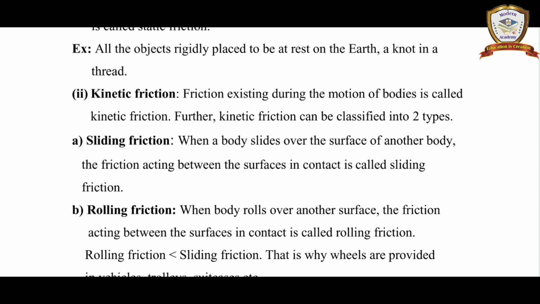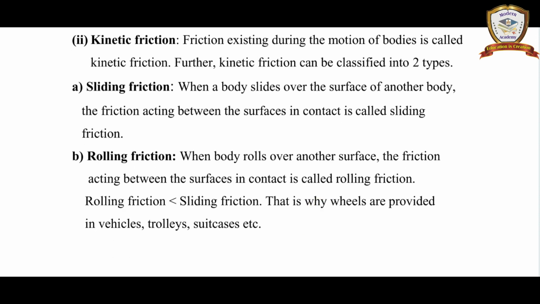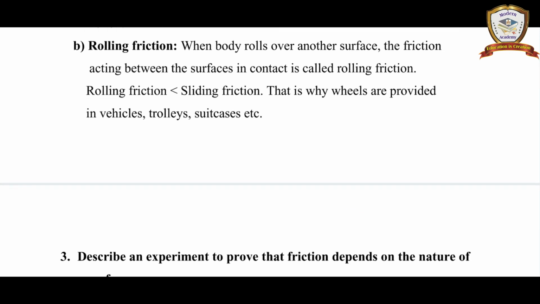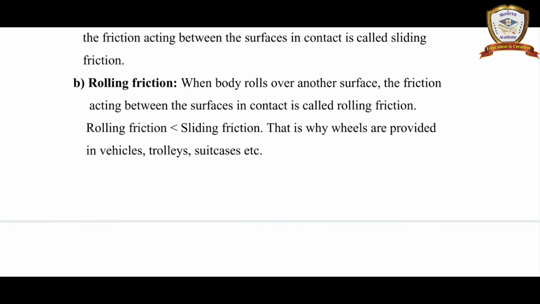Further, kinetic friction can be classified into two types: A. Sliding friction and B. Rolling friction. A. Sliding friction: when a body slides over the surface of another body, the friction acting between the surfaces in contact is called sliding friction. B. Rolling friction: when a body rolls over another surface, the friction acting between the surfaces in contact is called rolling friction. Rolling friction is less than sliding friction. That is why wheels are provided in vehicles, trolleys, suitcases, etc.